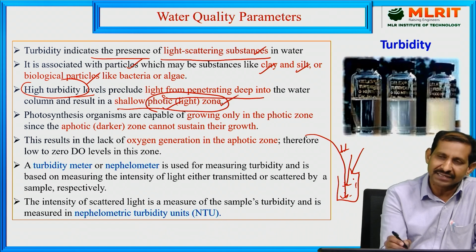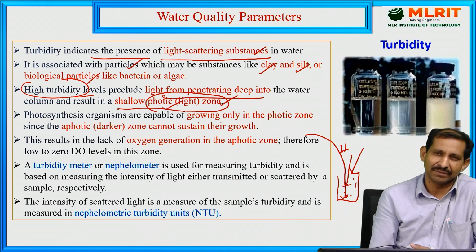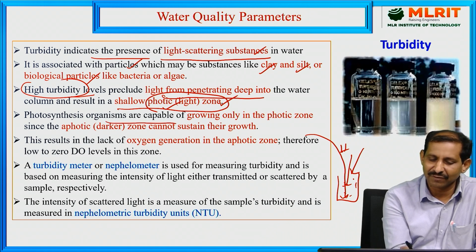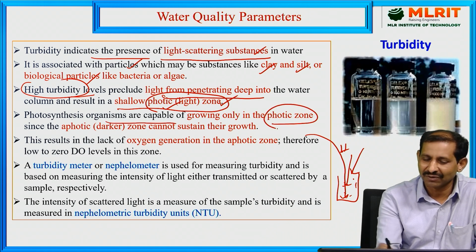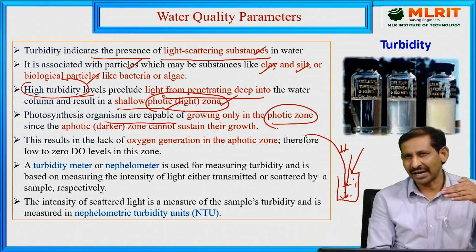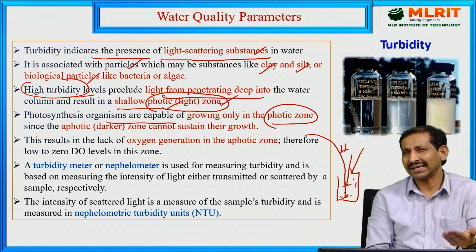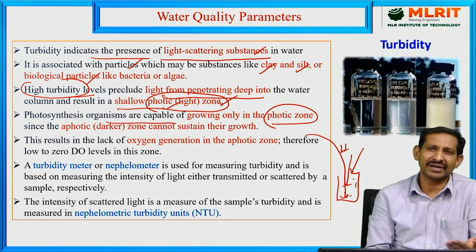In that place more aquatic life will grow. For example, photosynthetic organisms are capable of growing only in the photic zone, because more light passes through the water sample, and automatically food is prepared for the aquatic life.